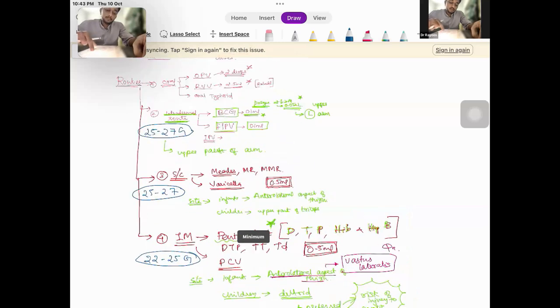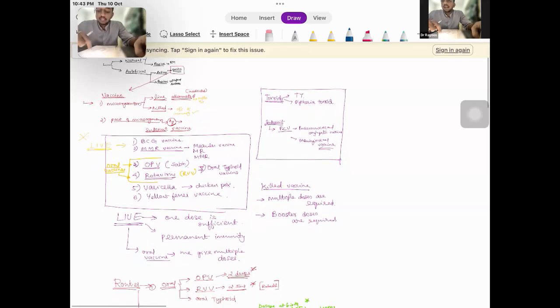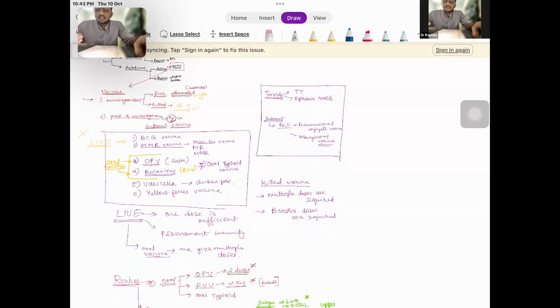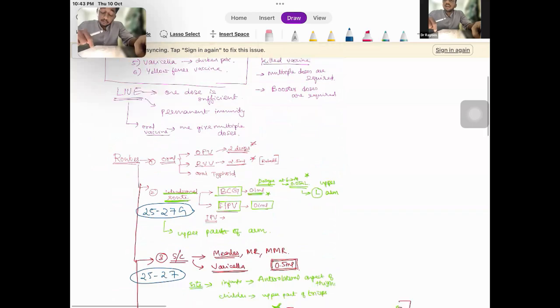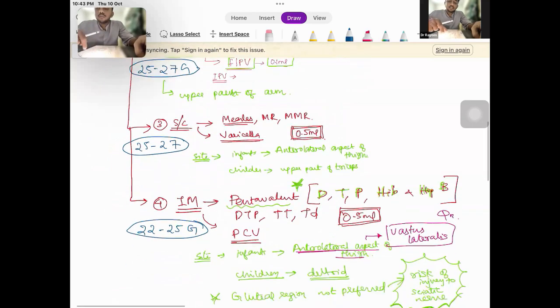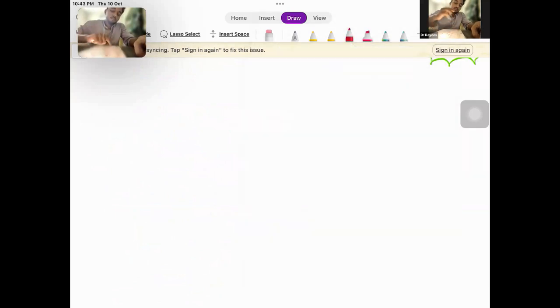So what all have we covered? We have covered the basics of immunization, the types of immunization, the types of vaccines, the live vaccines, the killed vaccines, and the subunit vaccine. And we have just discussed the 4 different routes of immunization or vaccination. Okay. So now we will go through some common principles of vaccination.